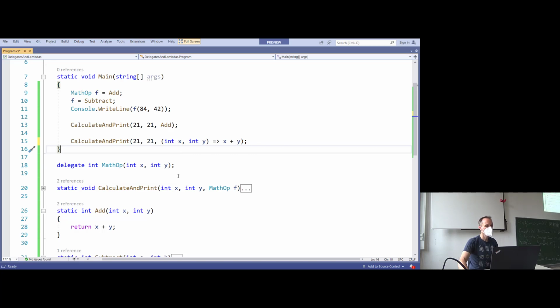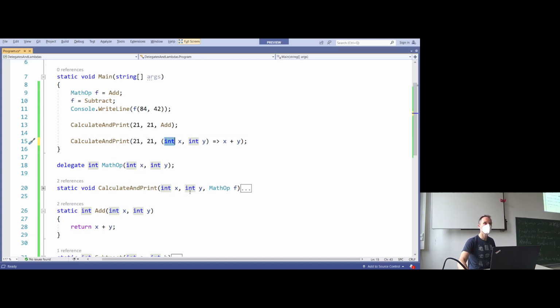The compiler could say, okay, this is the calculate and print method. Let's look up the calculate and print method. Here it is. What is the third parameter of the calculate and print method? It's mathOp. It's a delegate. What is the first type of mathOp? It's an integer. So here we have integer, and here we have integer.